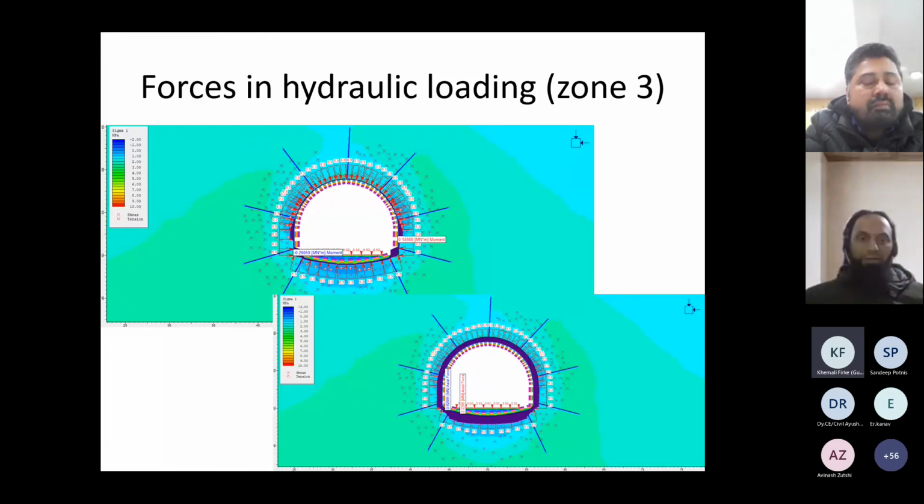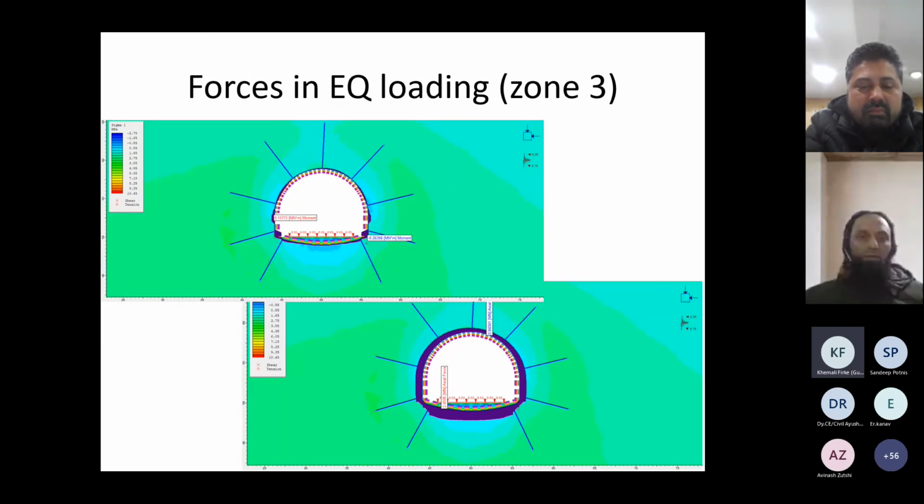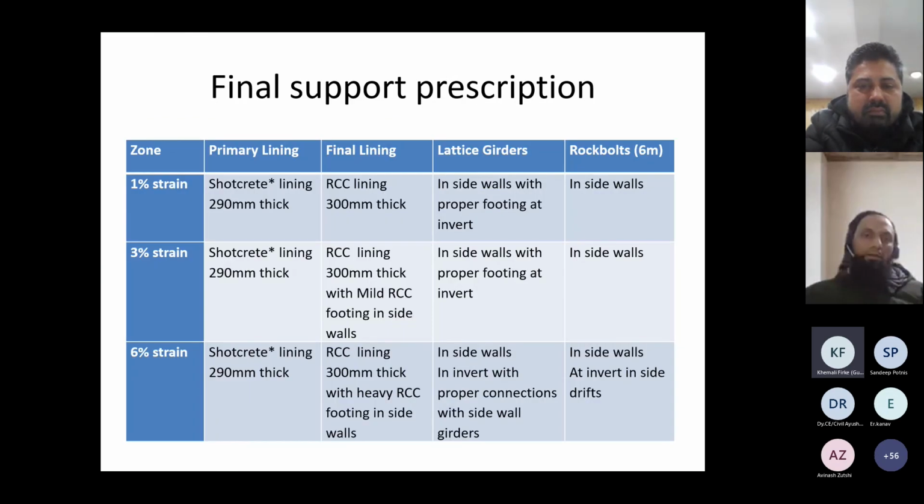This is a long-term condition. The primary support has done its job. So we need not worry about the yielding zone anymore. So then finally we come up with a support prescription like this for different strain zones.